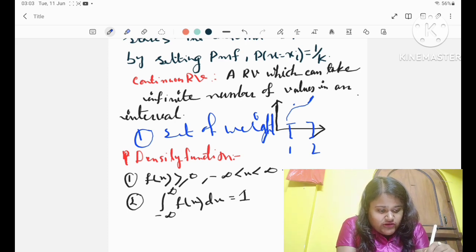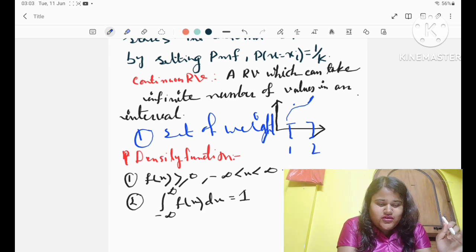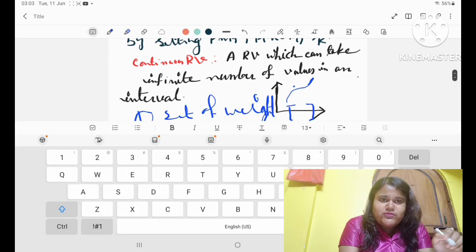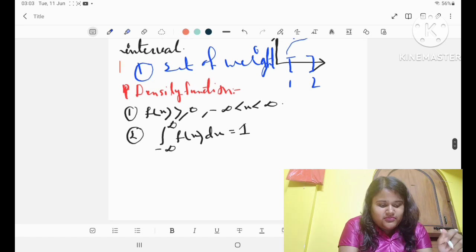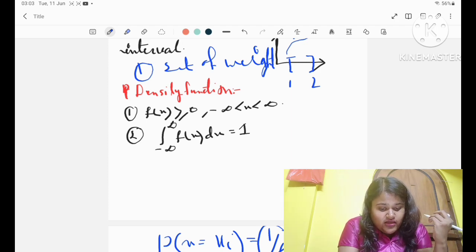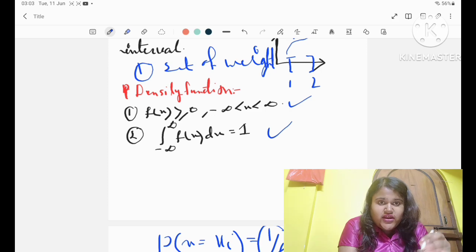Suppose here, just see the picture. I take an interval 1, 2, and there is a random variable that takes continuous number of values, right? Basically, geometrically we understand that continuous number of values in a real interval means that there will be no break. Though there are other definitions, this is just to get the intuitive idea of this. So a random variable which can take infinite or uncountable number of values in the interval is said to be a continuous random variable.